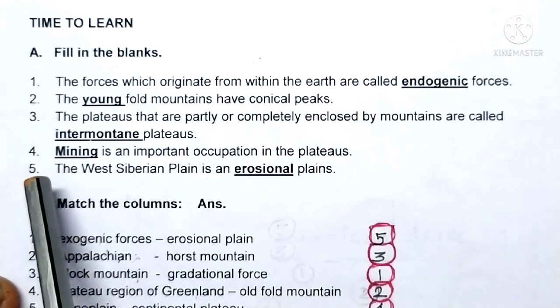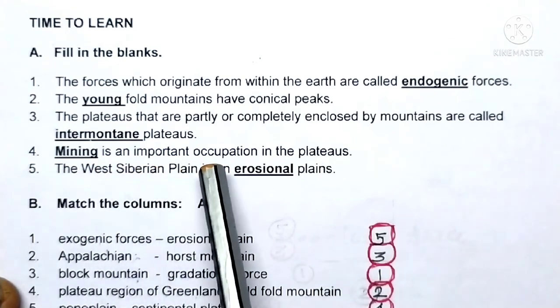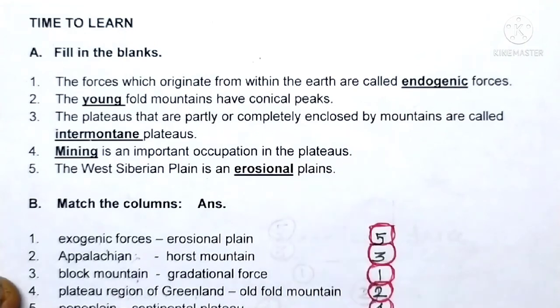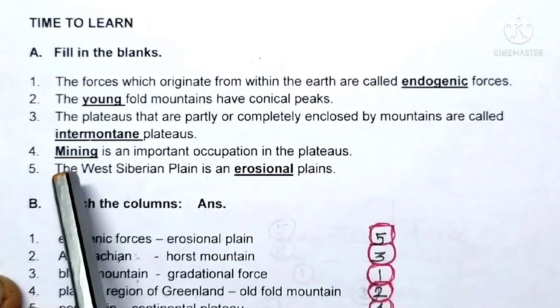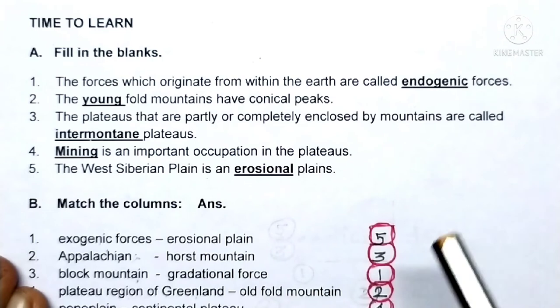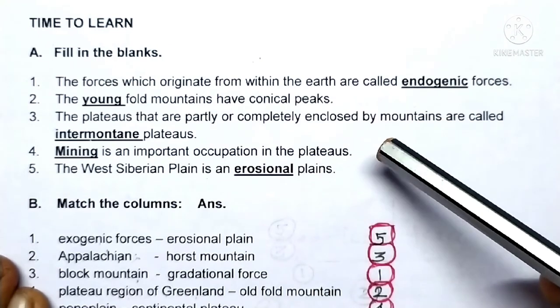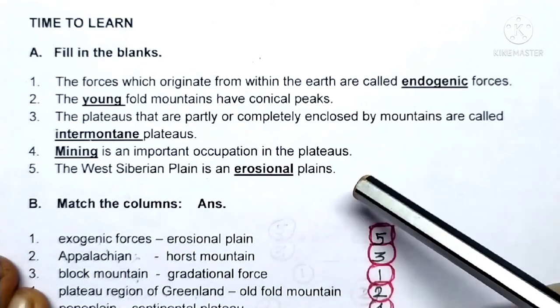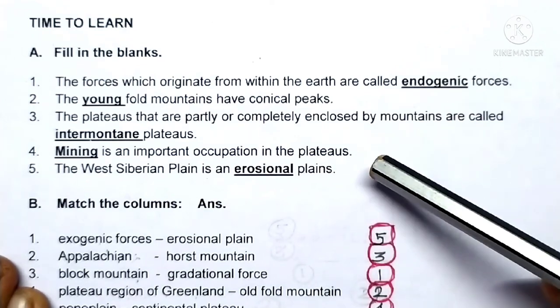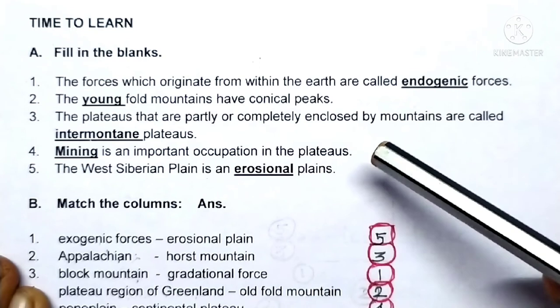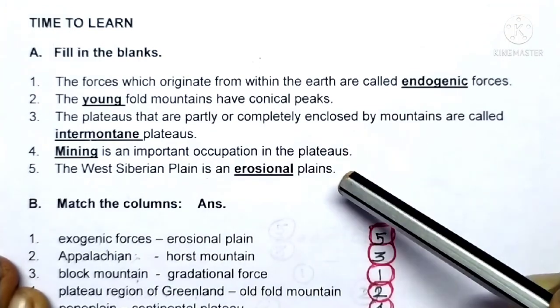Question number 4. Dash is an important occupation in the plateaus. The answer is mining. We do know that in the Deccan Plateau there are more coal reserves, so coal mining is taking place in the Deccan Plateau region.